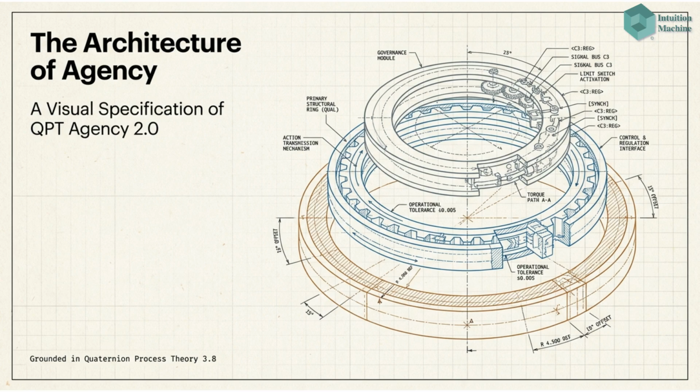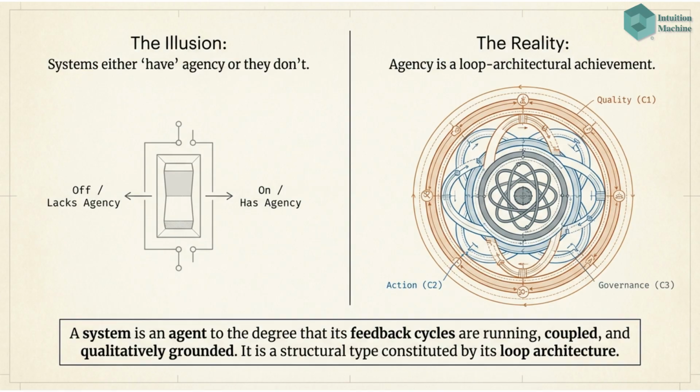Welcome to the Architecture of Agency, a visual specification of QPT Agency 2.0, grounded in Quaternion Process Theory 3.8. We move beyond the illusion that systems either have agency or they don't. The reality is that agency is a loop architectural achievement. A system is an agent to the degree that its feedback cycles are running, coupled, and qualitatively grounded, constituted by